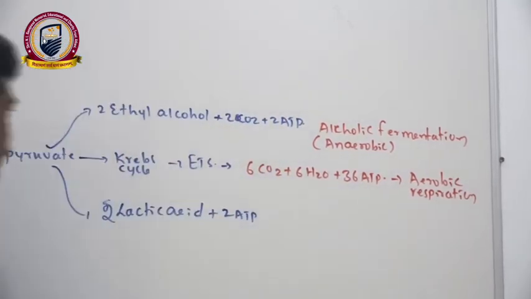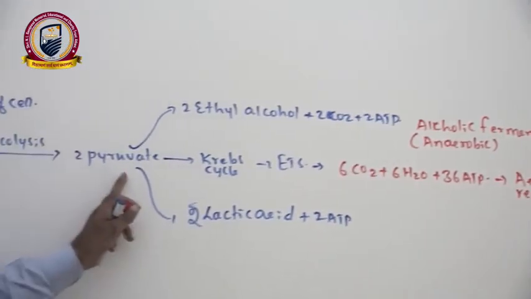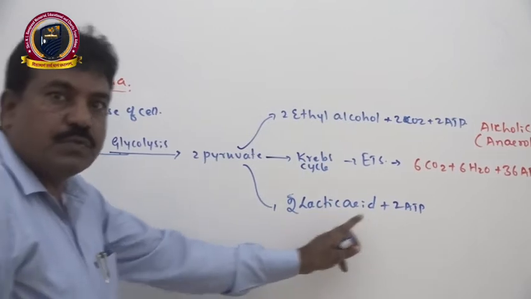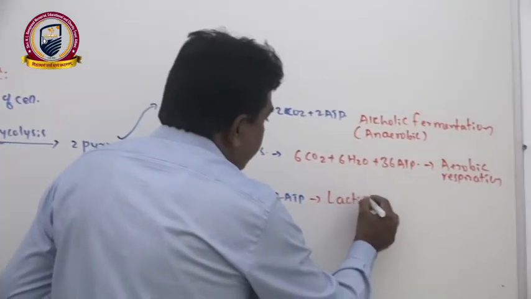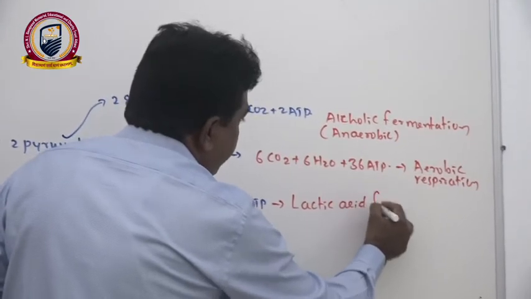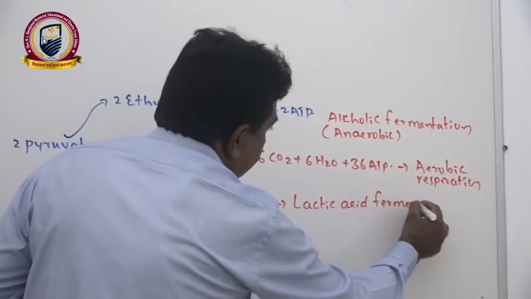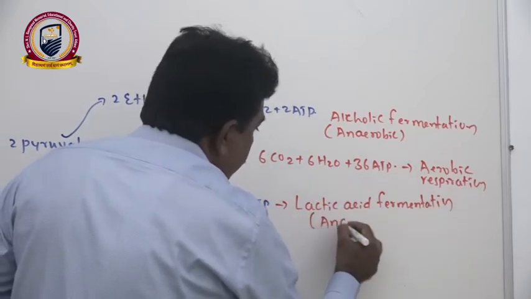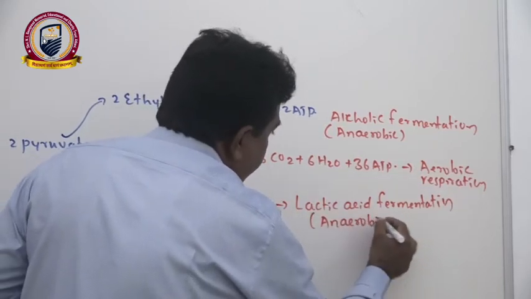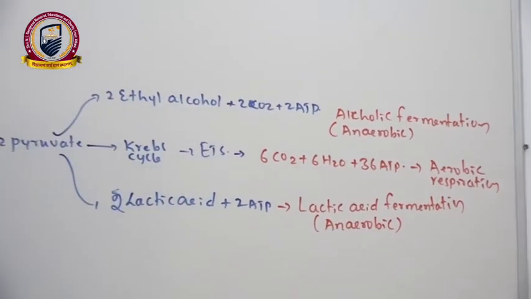Then the third pathway, glucose is converted into pyruvate, then lactic acid with formation of 2 ATP, it is called lactic acid fermentation. For this process also there is no need of oxygen, therefore it is anaerobic respiration.